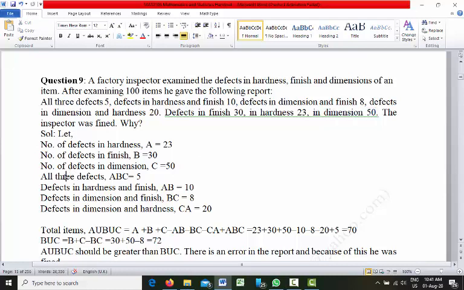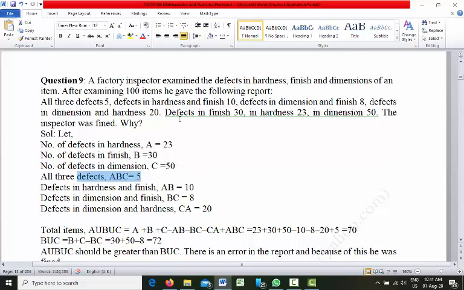Now all 3 kinds of defects means A, B, C, which is 5. So all 3 kinds of defects we have in 5 items.